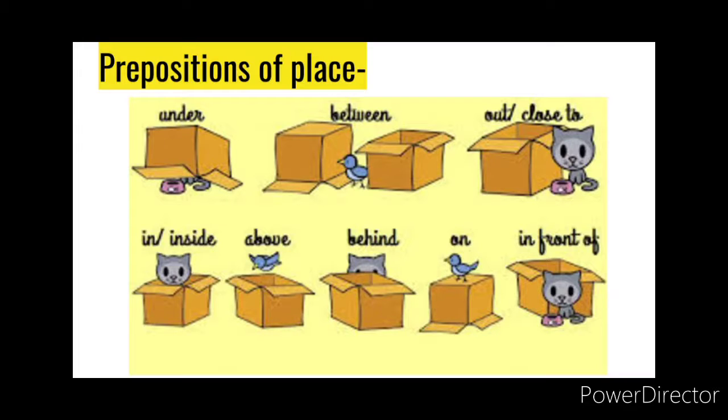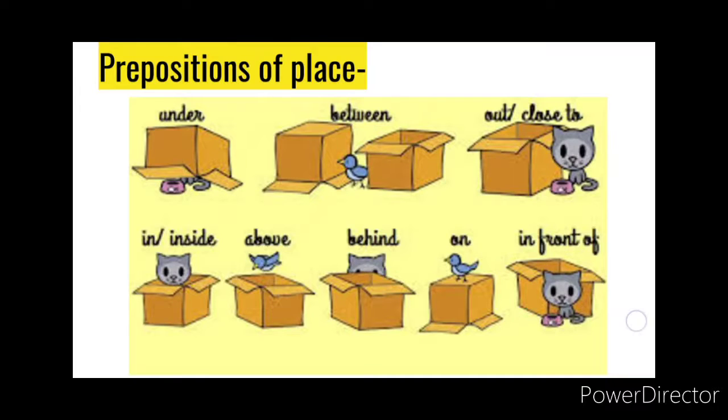Okay, let us see prepositions of place in more detail. Words like under, between, out, close to, in, inside, above, behind, on, in front of. These are examples of prepositions of place. Now let us take an example of a sentence. There is a fence around the garden. Now where is the fence? The fence is around the garden. Okay, so it tells you where the fence is.